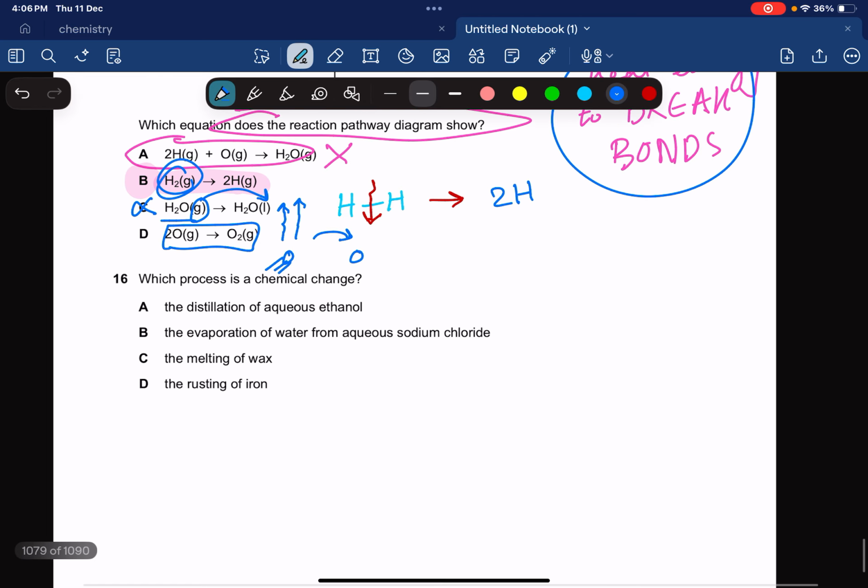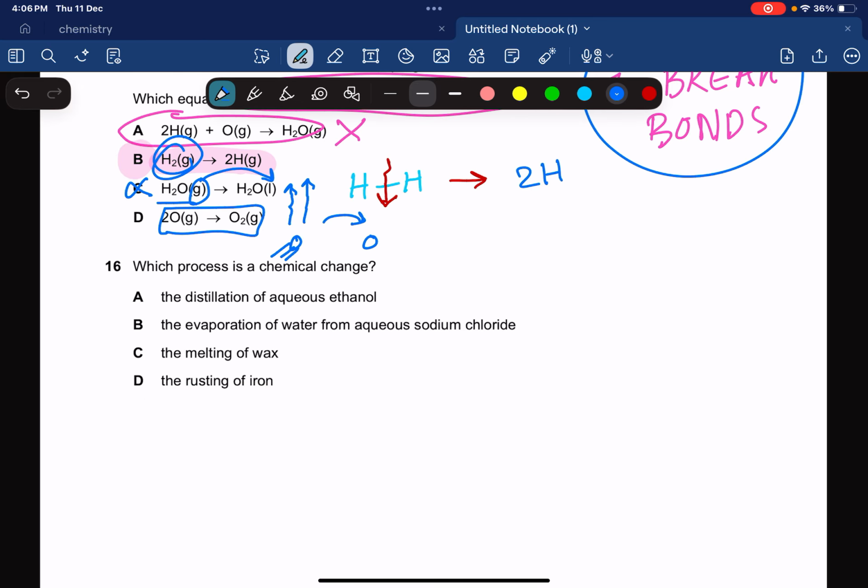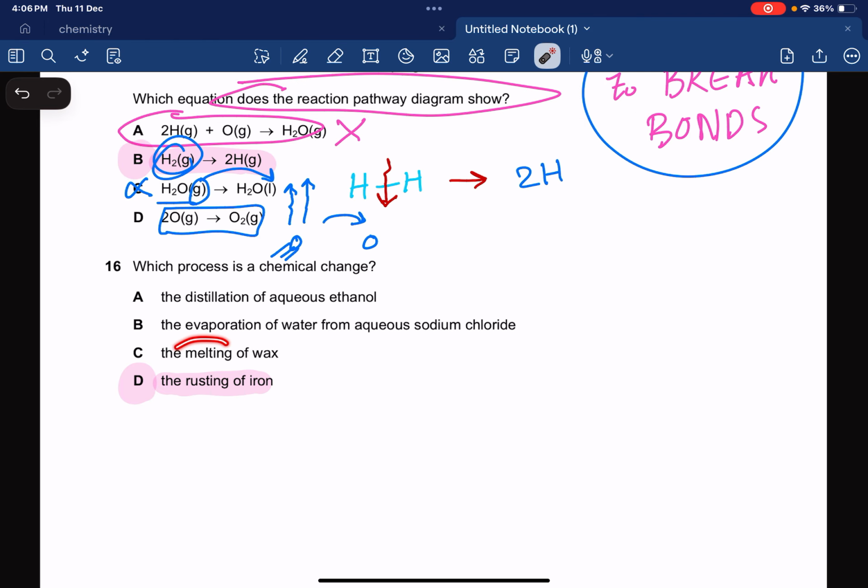Okay, which process is a chemical change? The rusting of iron, 100% chemical change. Why? Because it is irreversible. You can't get the iron back. The melting of wax, that's physical. You can convert it back into a solid. The evaporation of water, again physical. The distillation, these are all three physical processes. This one's a chemical one.